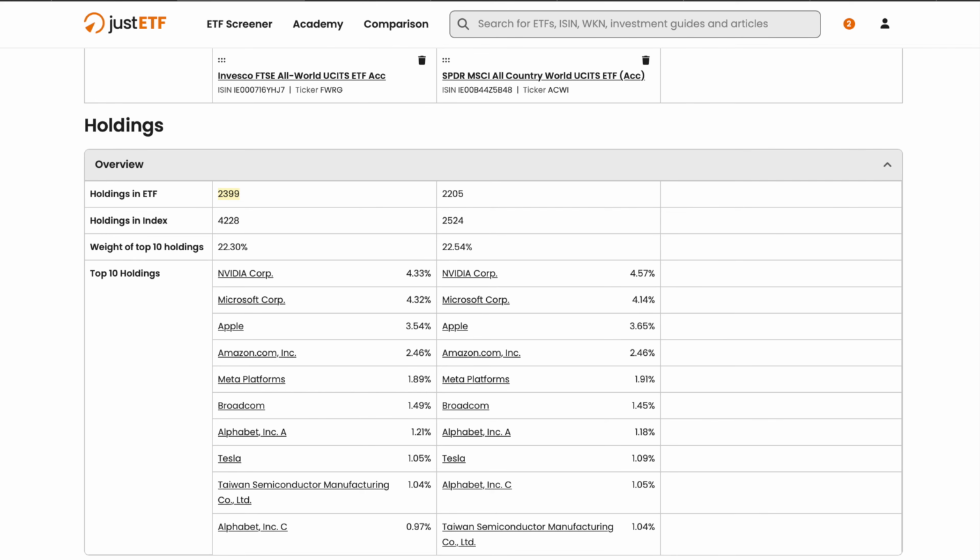Now onto the ETFs themselves. And with the FTSE All-World Index being much larger than the MSCI ACWI Index, you may expect that the Invesco fund has a lot more holdings, but in fact it actually only has just under 200 more, with the Invesco fund having around 2,399 holdings compared to the SPDR fund, which has around 2,205 holdings. So as you can see, the State Street fund has a much higher percentage of its holdings covering the index. So in theory, there should be a slightly smaller tracking error because it's covering more of its index.